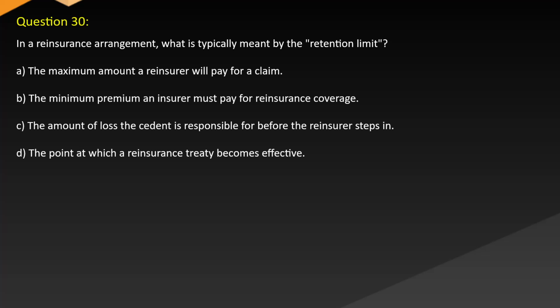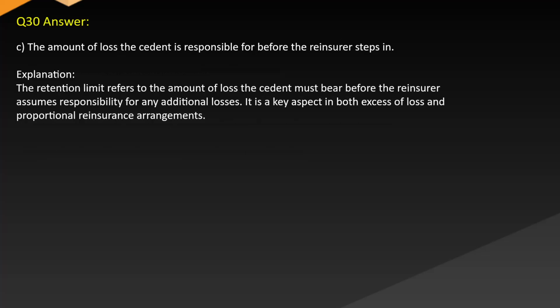A. The maximum amount a reinsurer will pay for a claim. B. The minimum premium an insurer must pay for reinsurance coverage. C. The amount of loss the cedent is responsible for before the reinsurer steps in. D. The point at which a reinsurance treaty becomes effective. Answer: C. The amount of loss the cedent is responsible for before the reinsurer steps in.